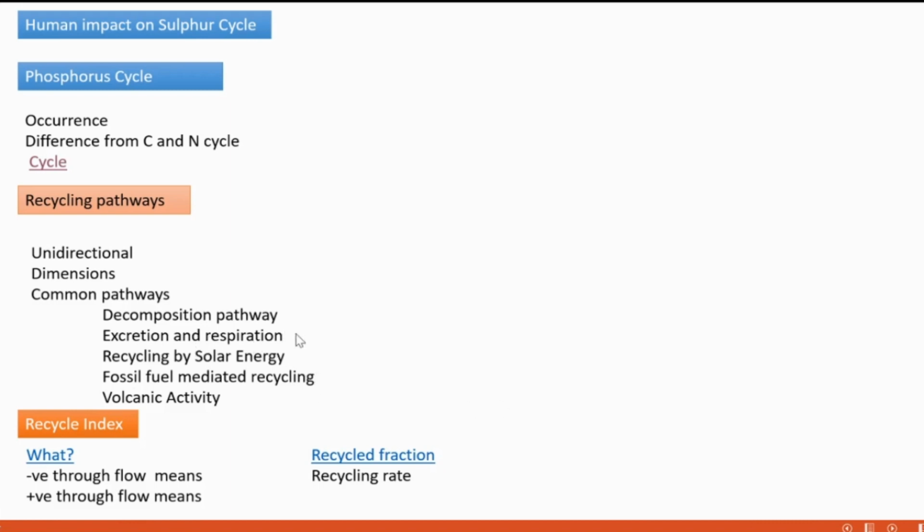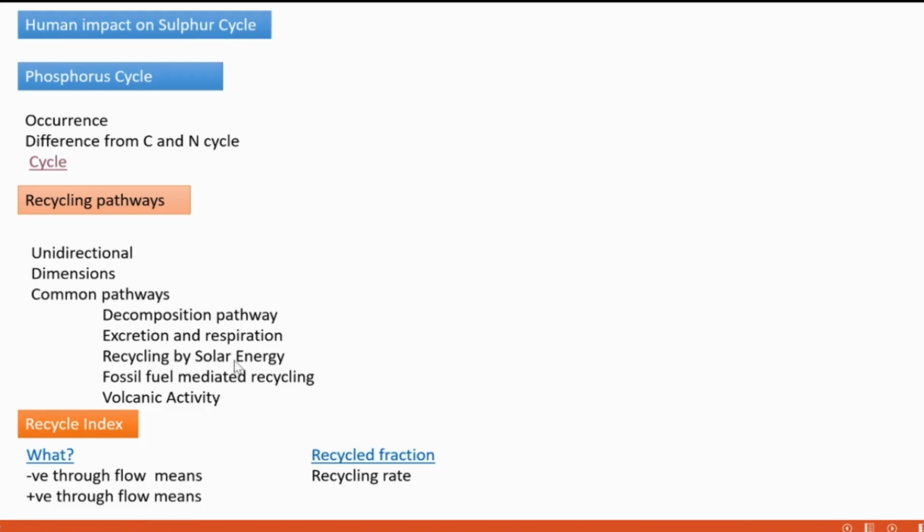Then excretion and respiration. That is also a way for the recycling of these elements, micronutrients. Excretion and respiration are important mainly in a grazing food chain type of system. In such systems, excretion and respiration play a very important leading role in recycling matter.